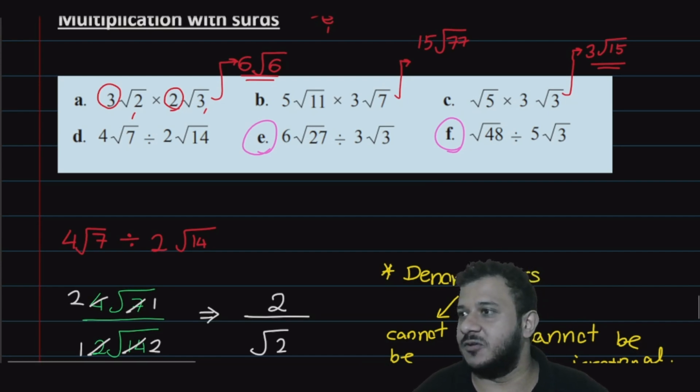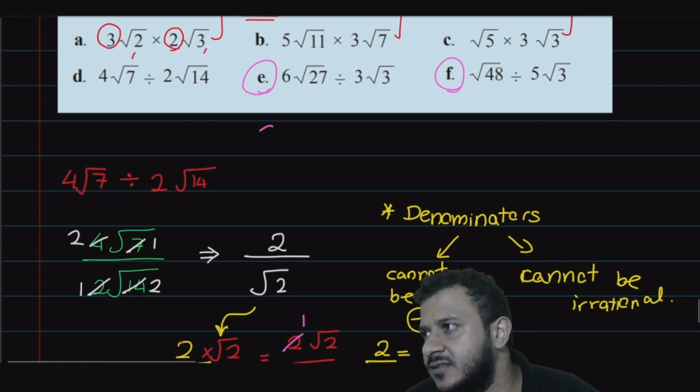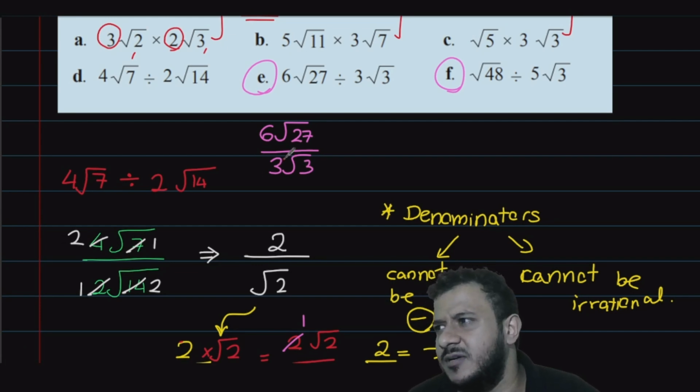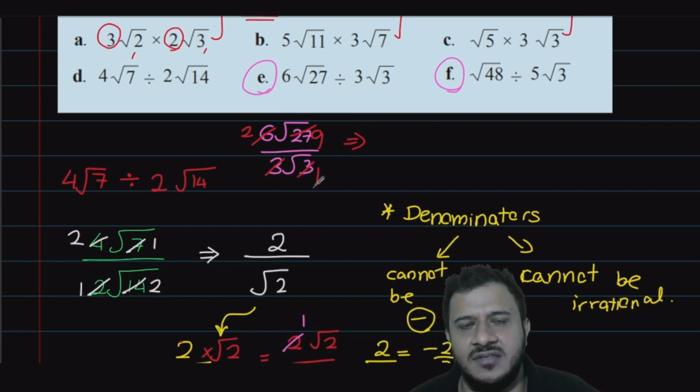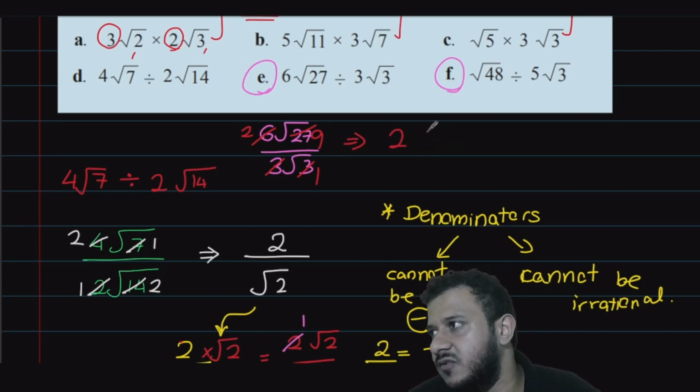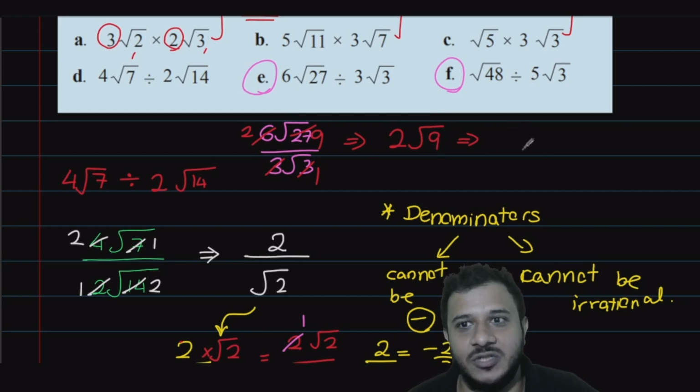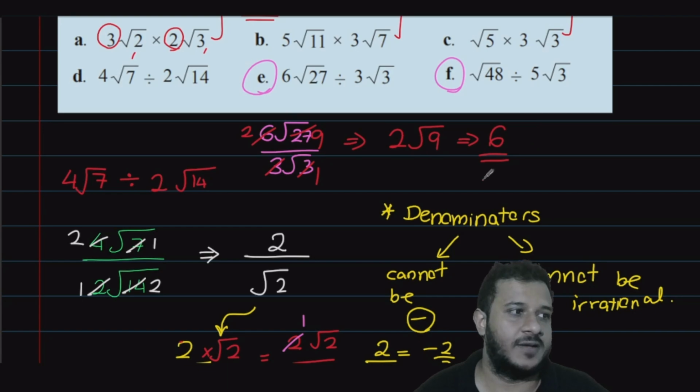Alright, Pute, let's have a look at the answers here. First one, 6 root 27 divided by 3 root 3. Can we simplify this a little bit? 3 and 3, 3 times tables 1, 3 times tables 9. So down here is a 1. Do not even worry about writing denominators anymore. So this will give you a 2 root 9. But we know root 9 is a 3. So 2 times 3, that's how much, Pute? That's a 6. So the answer is just a whole 6. Correct?